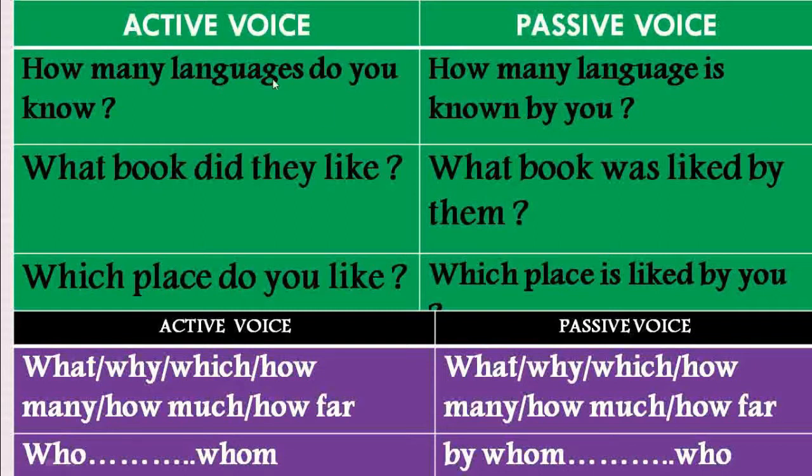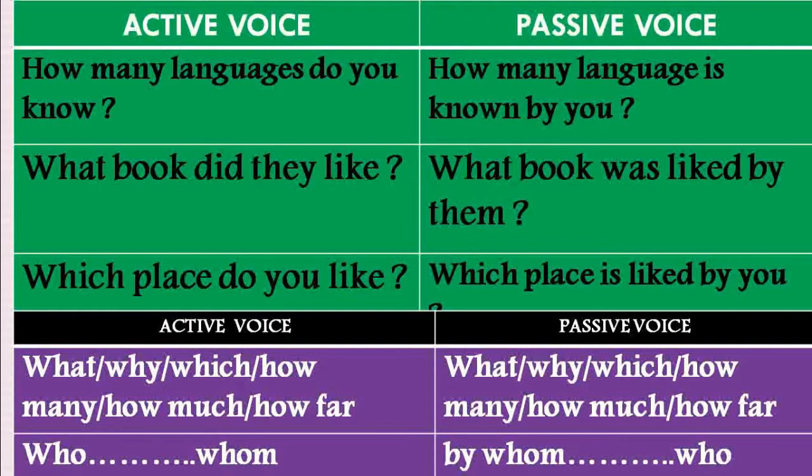And we must not be confused about the subject and object of the double-edged question word sentence. In this case, the word language is the object here. Why? If you convert this sentence into an assertive sentence, it will be "You know 30 languages." So in the assertive sentence, you become the subject, know becomes the main verb, but language becomes the object.